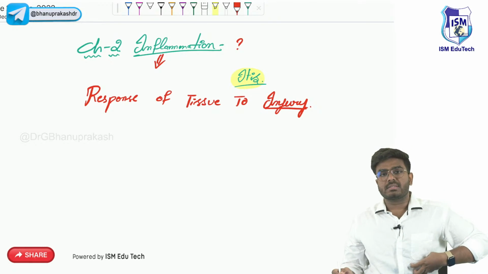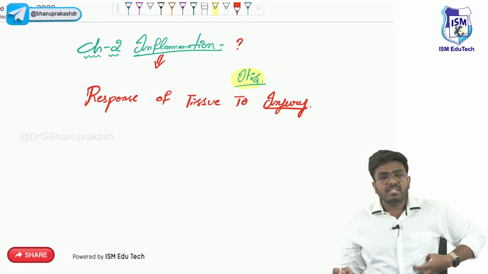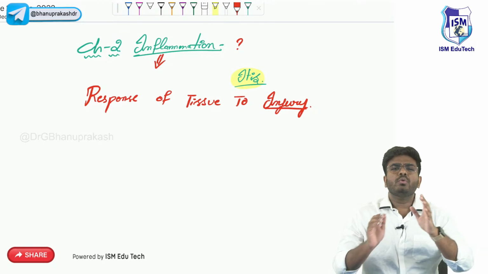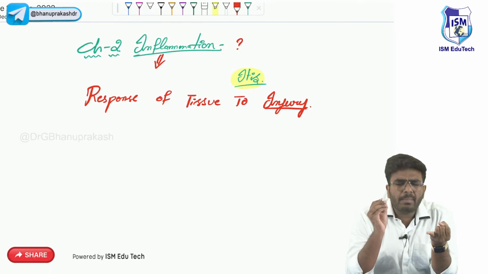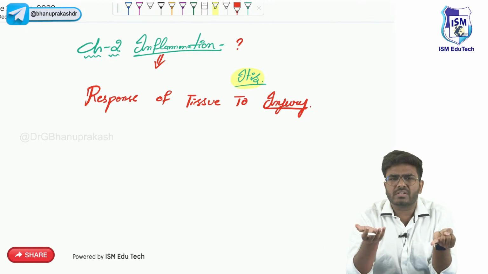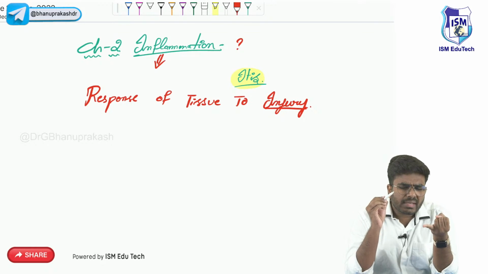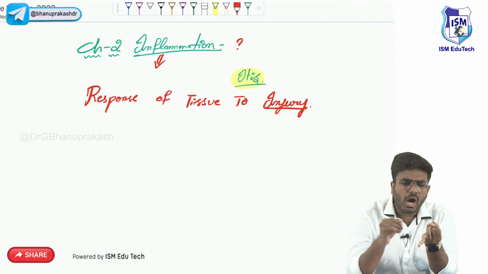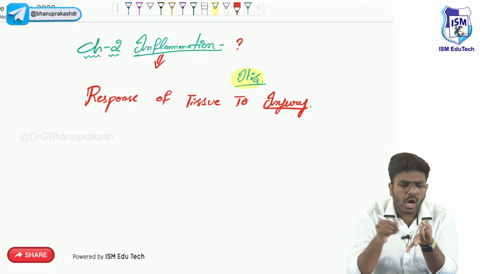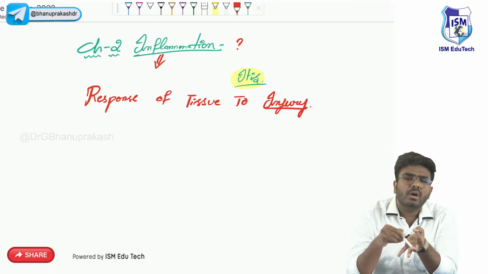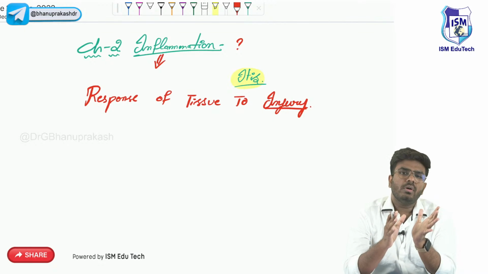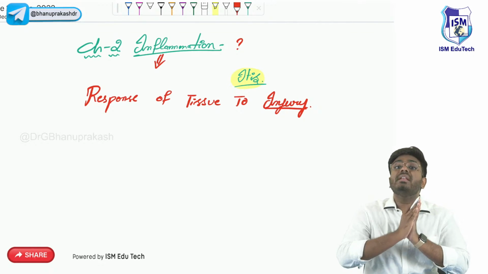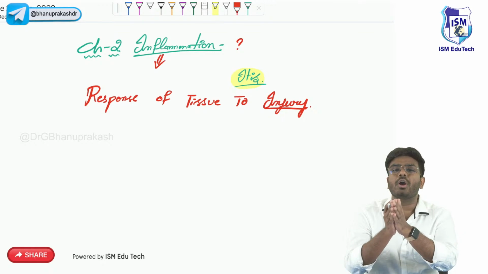For example, here is a pancreas. Whenever some damage or injury is going on in the pancreas, you don't need to worry about what kind of injury. There can be a microbiological injury, bacterial, viral, fungal, whatnot, or an autoimmune injury, a radiation injury, or a toxin-mediated injury. Any tissue can be injured, all these tissues will respond, and that response is called inflammation.